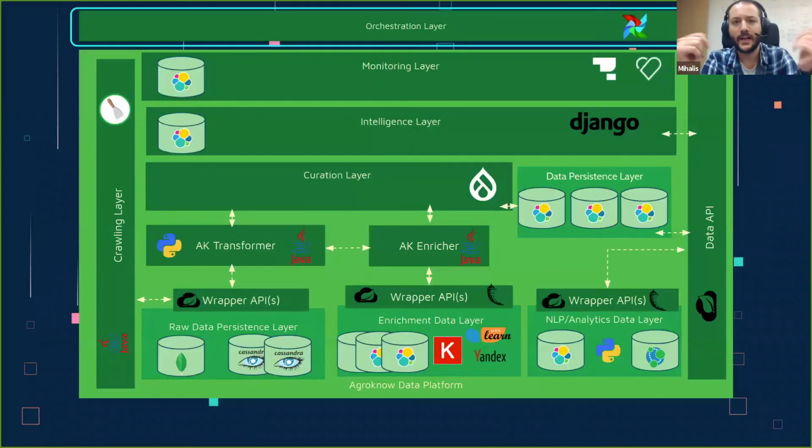Again, let's add another layer in our data platform, and this is the orchestration layer. This currently consists mostly of cron jobs and Airflow instances, and we're in the process of migrating all our cron jobs into this Airflow instance. This is the layer that makes sure that every 5 minutes we're querying the data source that we want to get the data from. And each of these steps performs well and the data ends up in our data API.